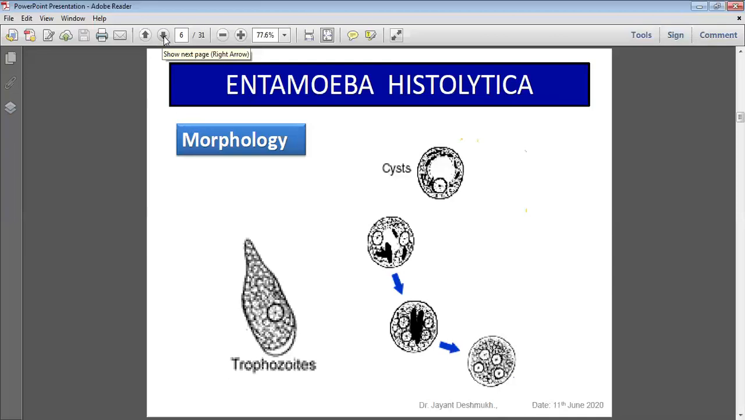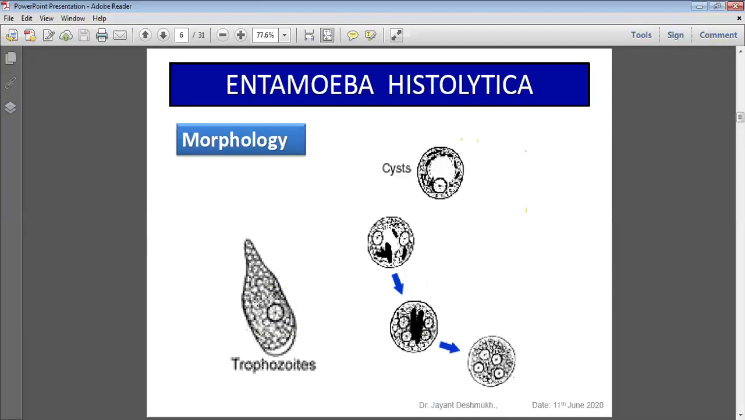The trophozoite is 20 to 30 micrometers in size. Its cytoplasm is divided into endoplasm and ectoplasm. The ectoplasm plays an important role in the formation of pseudopodia, the organ of locomotion for amoeba. The endoplasm is present inside, and the trophozoite is uninucleated. The nucleus is 2 to 4 micrometers in size, and in the center is the karyosome. This is the nucleus, this is the ectoplasm, and this is the endoplasm. The ectoplasm forms the pseudopodia, and the endoplasm enters into the pseudopodia. So this is the structure of the Entamoeba histolytica trophozoite.